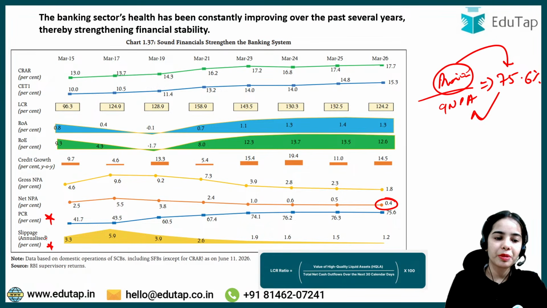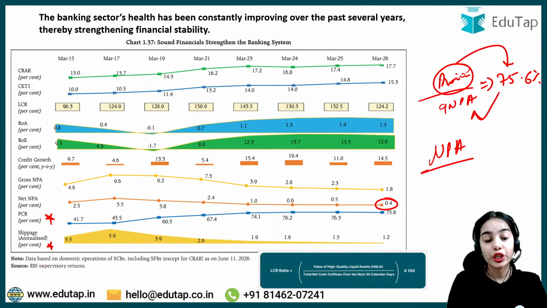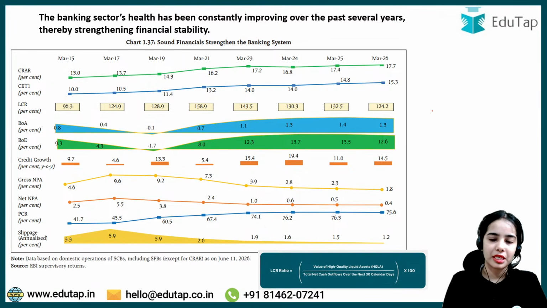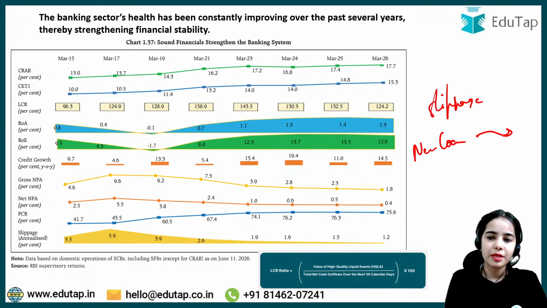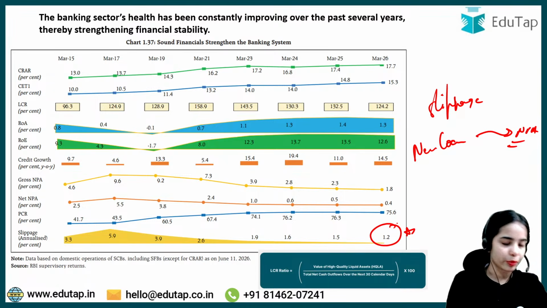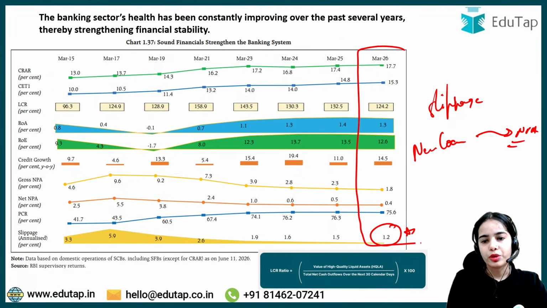Next is slippage. Slippage means the new non-performing asset, the new loans that have slipped into non-performing asset. So slippage, by this you can understand that the new loans that have slipped into the non-performing asset. So the slippage ratio has reduced to 1.2%. So these are the data points, okay, for the scheduled commercial bank.